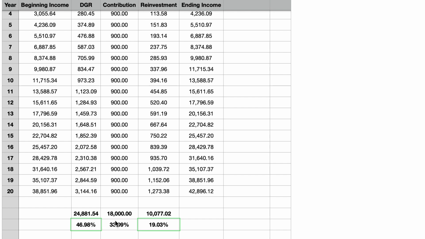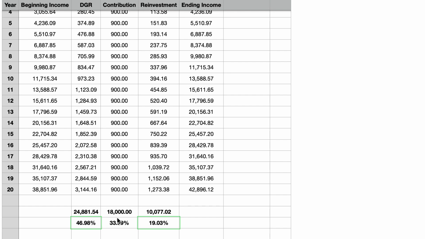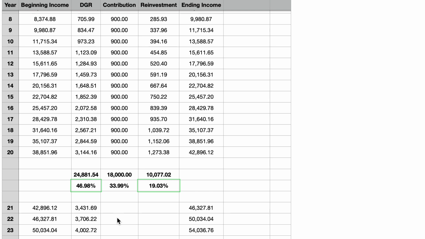Let's have a look at this portfolio beyond year 20, and how it would keep growing for the next 20 years in our hypothetical retirement. Since now we would be retired, we are no longer contributing money to this portfolio, so our dividend income will not grow as a result of contributions. And we are utilizing the dividend income produced by this portfolio to fund our life, so there will be no more growth from dividend reinvestment. As a result, the only form of growth for our dividend income will be from dividend increases.